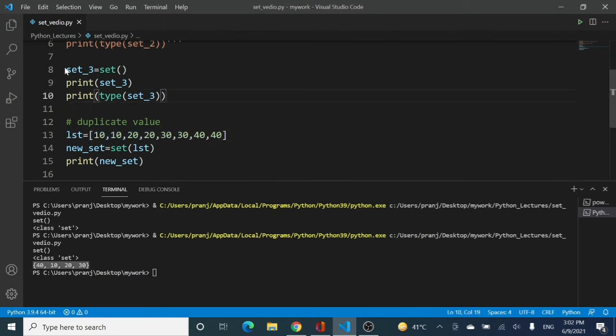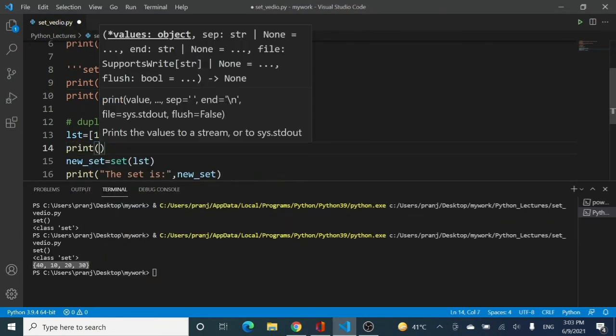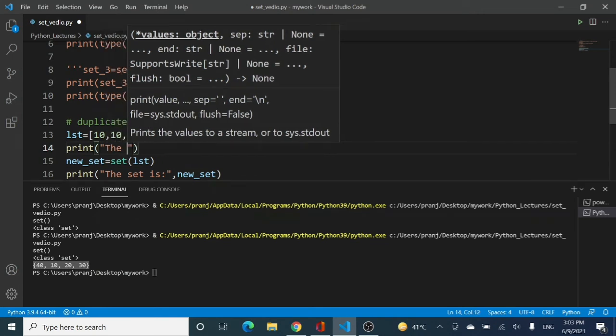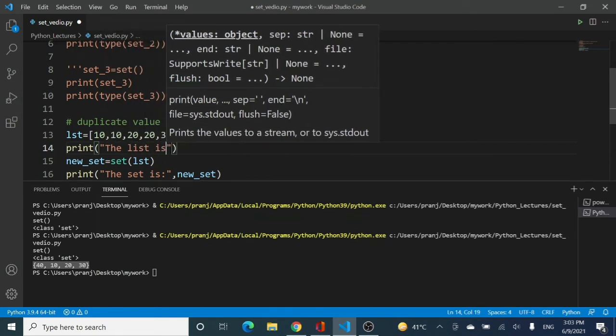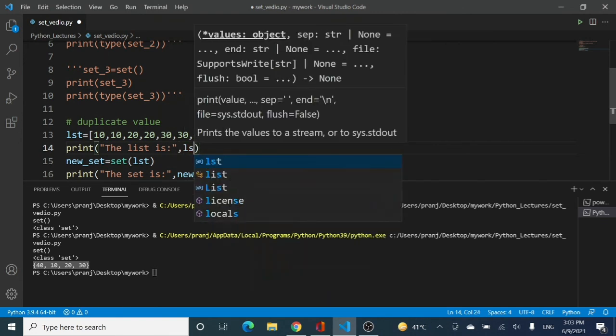Let me comment this also and run the code again. With this, let me also print the data: the set is, comma, new_set, and after this the list is, comma, lst.